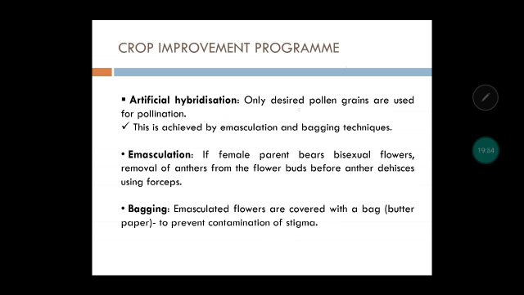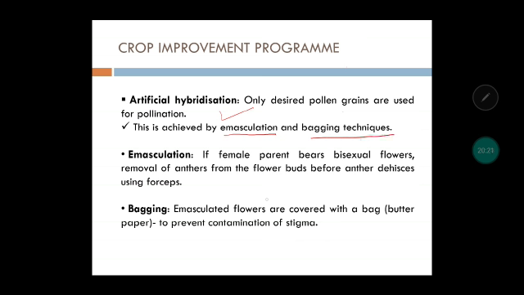So only desired pollen grains can be used for pollination. Suppose I want that this plant A has some good characteristics, and I want these characteristics to be introduced in the new plant. So I will select the pollen grains of this plant and use them for pollination. So this is happening artificially. Now how can this be done? By emasculation and bagging techniques.